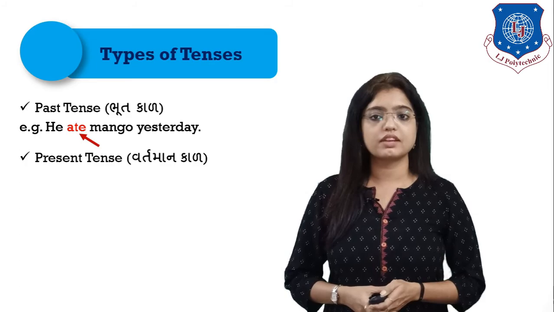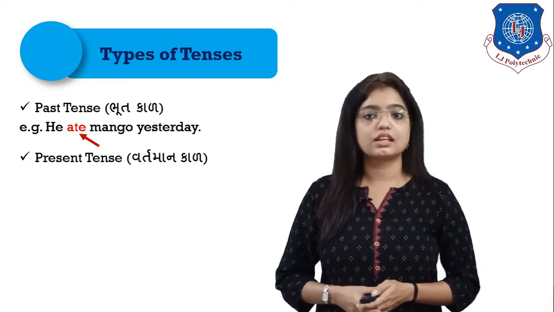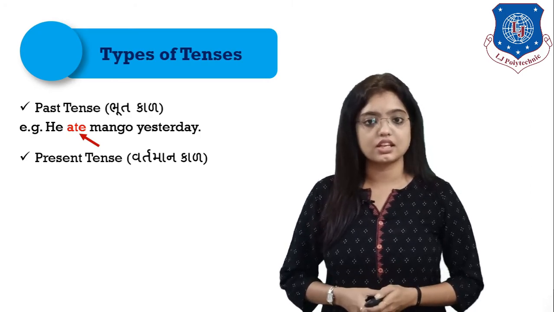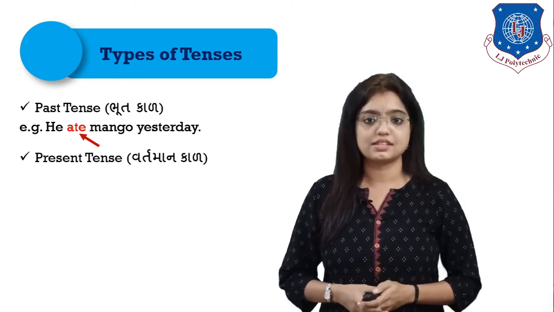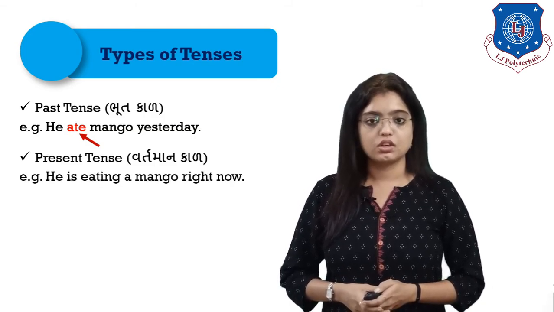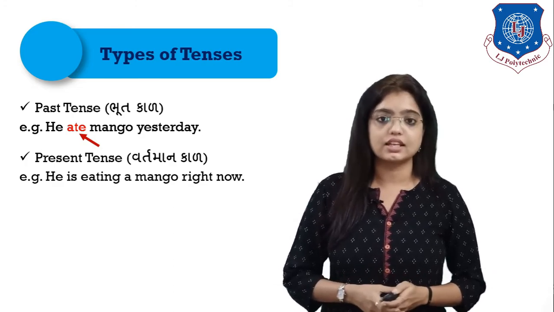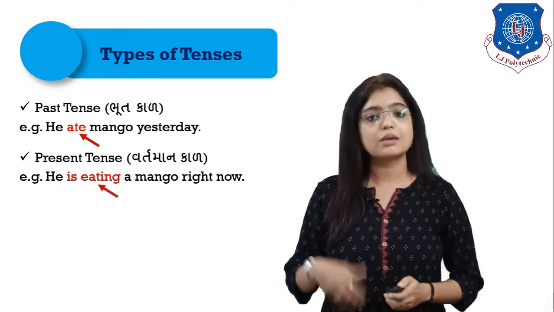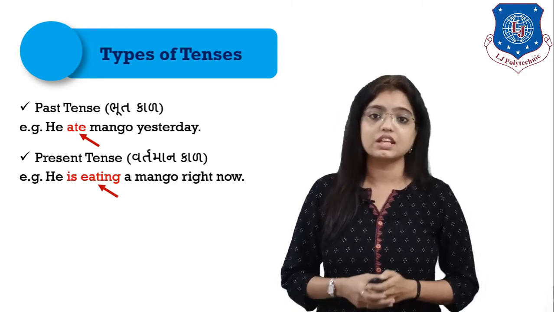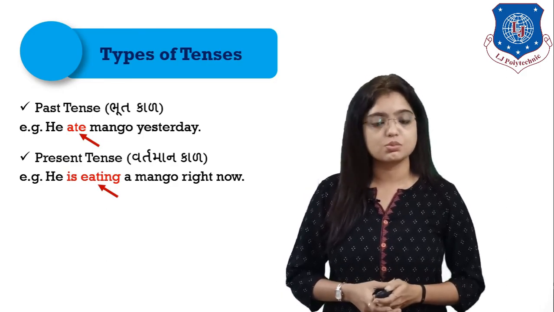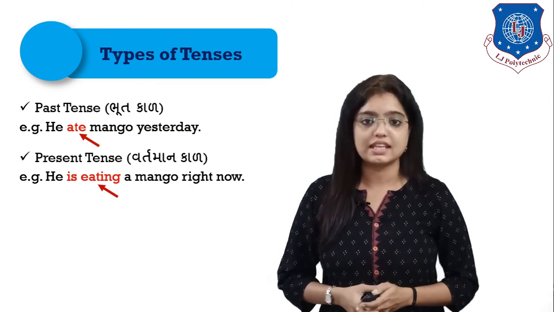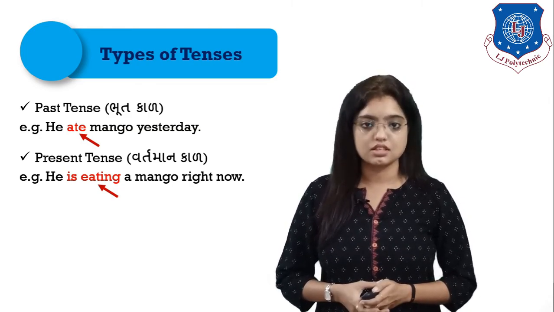The next that we have is present tense. The activity which happens today in a current scenario or in present scenario is called present tense. He is eating a mango right now. This is continuous tense, that the action is going on right now, or I am taking a session right now. So what am I doing? I am doing an activity right now. So it is continuous tense which is happening in present. So you can say it is present tense. In your example, is eating, if you can see, is your present continuous tense.